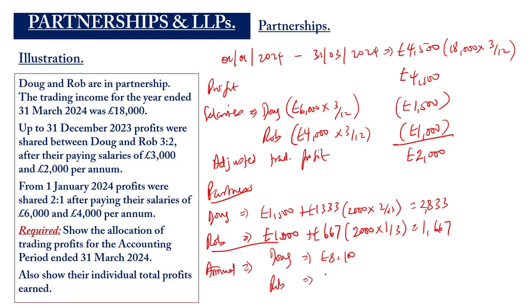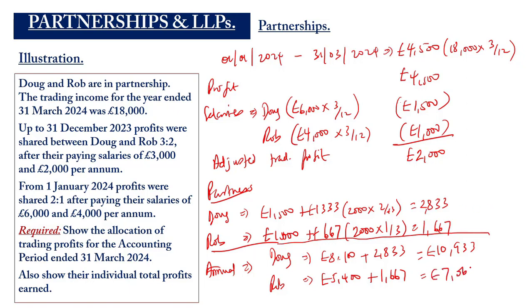8,100. This one earns 5,400. Then we add the 2,833 to it. Then we add the 1,667. Okay, we add the two. So this is supposed to be 10,933. It's supposed to be 7,067.